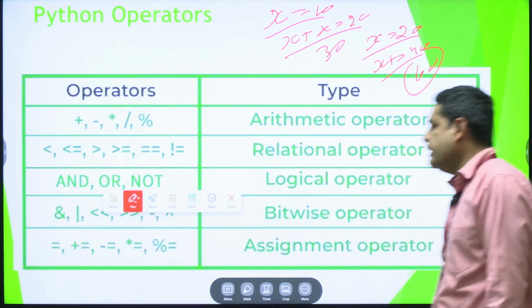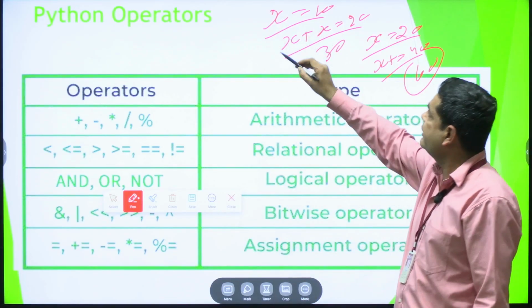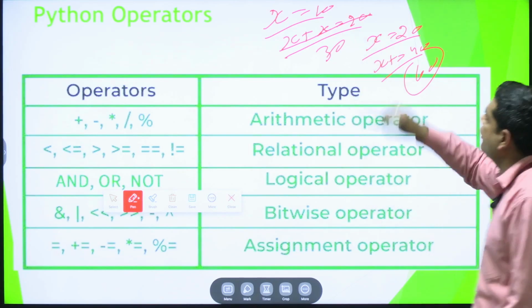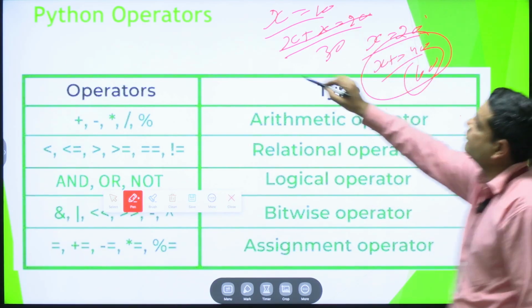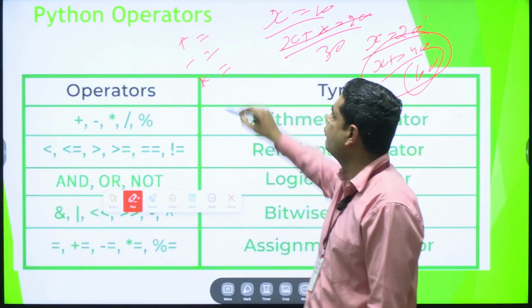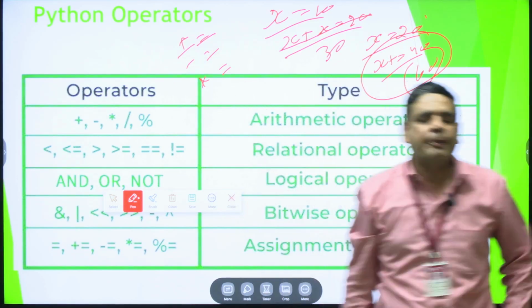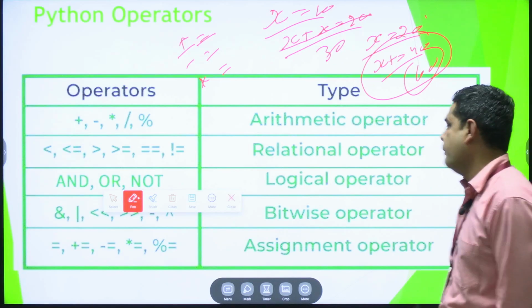So that means in the assignment case we can use, rather than the traditional calculation, plus equal to, minus equal to, multiply equal to. It means assignment and addition, subtraction operators are used to perform the operation.